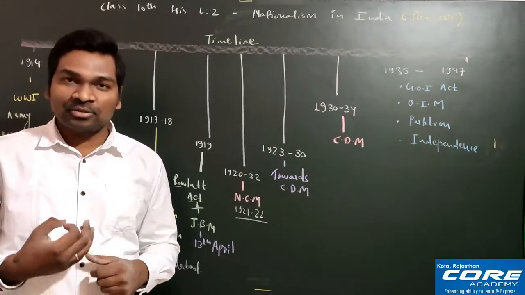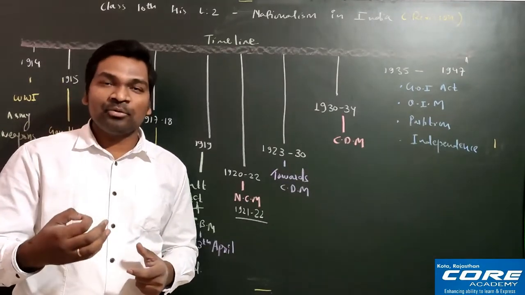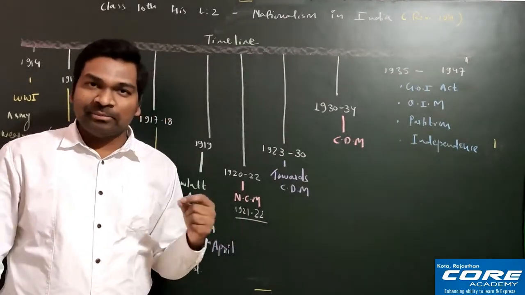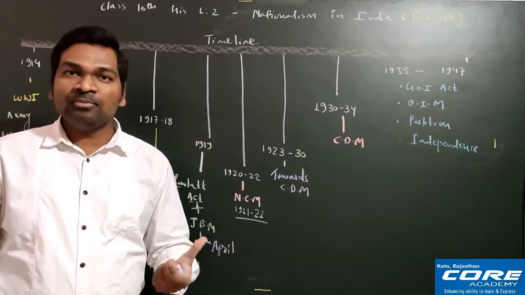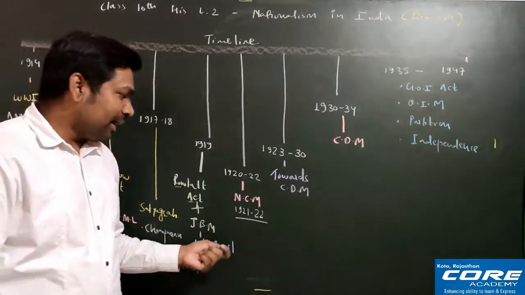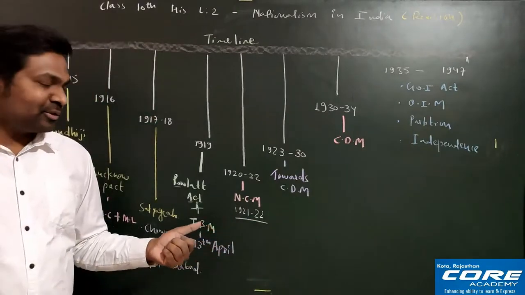So you must remember, this question also comes: which party participated in the election during the non-cooperation movement? The party name is Justice Party, from which place? Madras. Okay, so I hope you will remember this. And now let's talk about the non-cooperation movement.